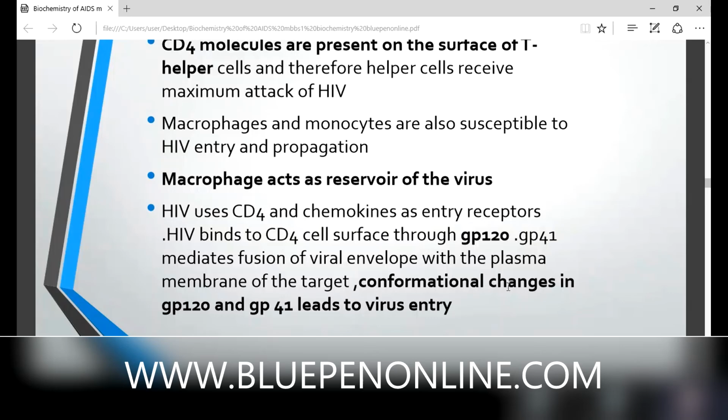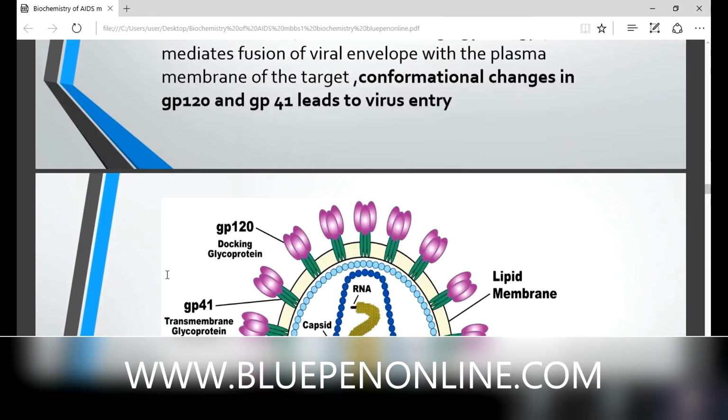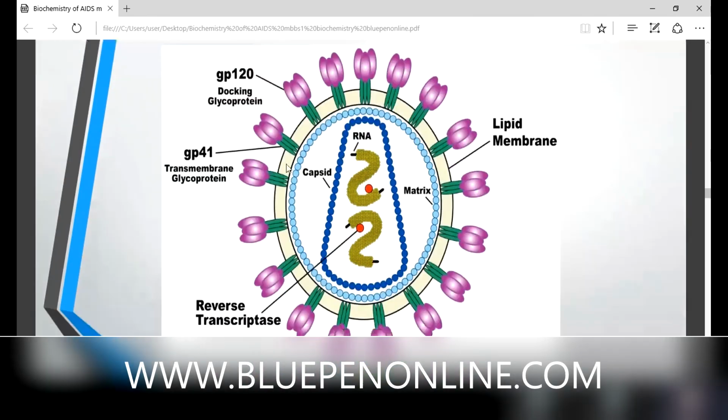Then what is the role of GP41? It mediates the fusion of the viral envelope with the plasma membrane of the target cells. It is known as a transmembrane protein, GP41, that helps the fusion of the viral envelope with the plasma membrane of the target cell. I think it is clear. You can see this from this diagram. This GP120 is present in the outer part, violet color.